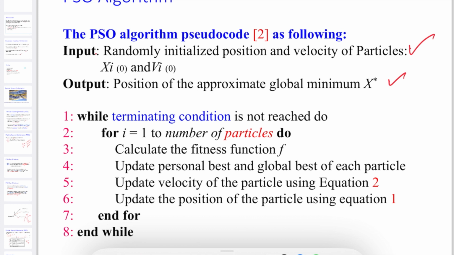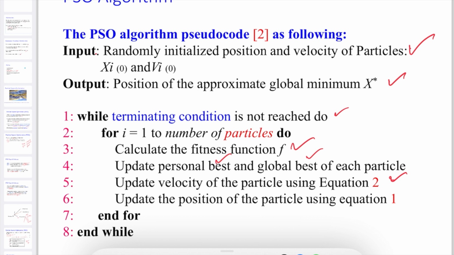Now the algorithm says: while the terminating condition is not reached, that means while we have not reached the condition, for i equal to 1 to the number of particles, that is, from one bird to all the birds, calculate the fitness function f. We have already calculated the fitness function. Then update the personal best and the global best of each particle. We keep on computing it at every iteration. Then update the velocity of the particle using equation number 2.